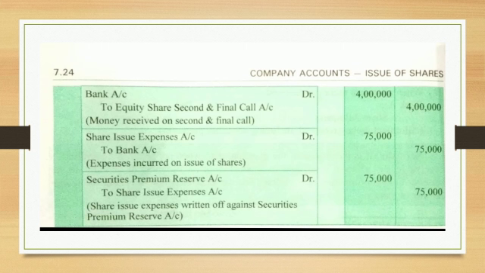Let's see how the share issue expense is to be dealt with in case of securities premium. Look at the last two entries. When the expense is paid, the entry will be share issue expense account debit to bank account, for the payment of expense by the company, rupees 75,000. Whatever amount is received by the company as securities premium reserve is credited at the time of allotment. Now it is to be debited, and share issue expenses are written off out of this reserve. So the share issue expense account is to be credited. The entry will become securities premium reserve account debit to share issue expense account.